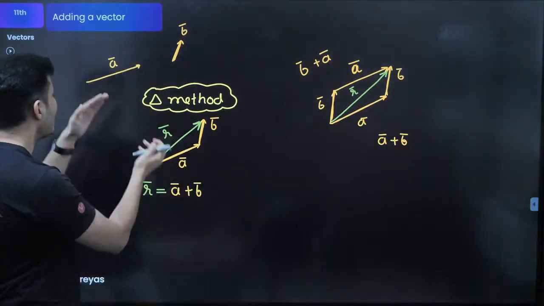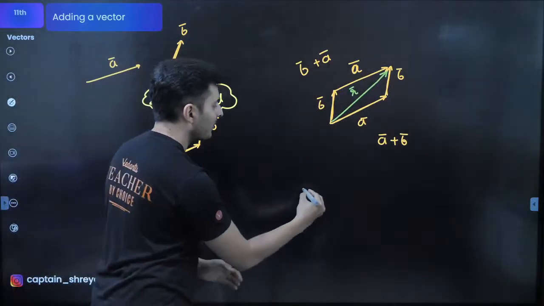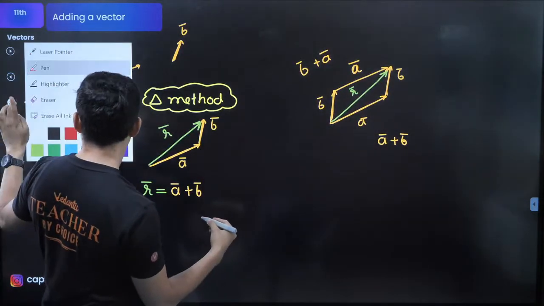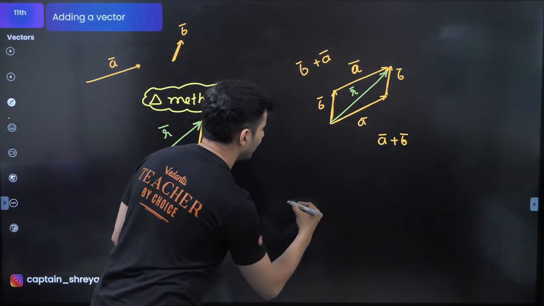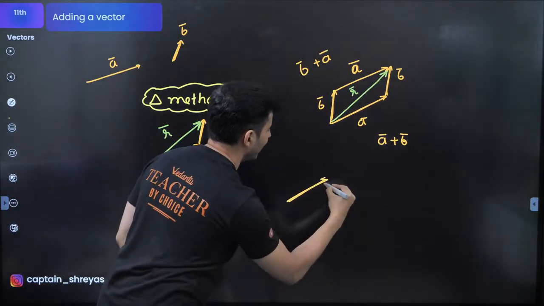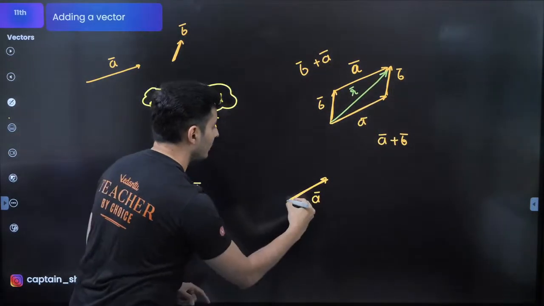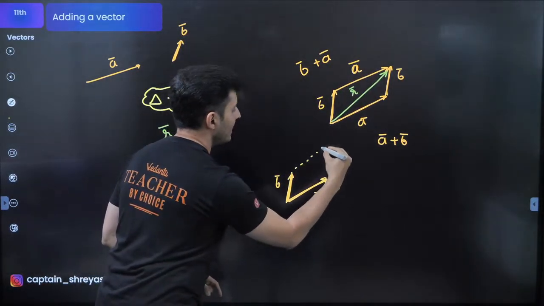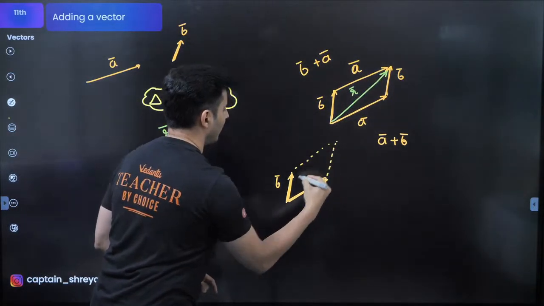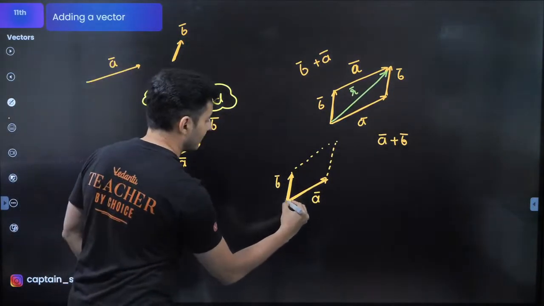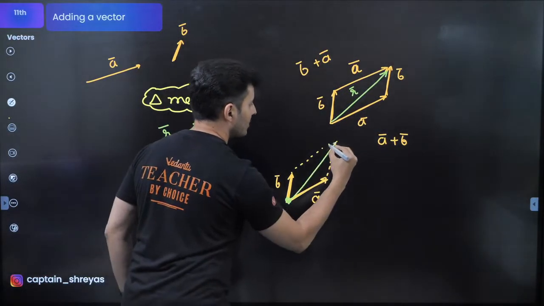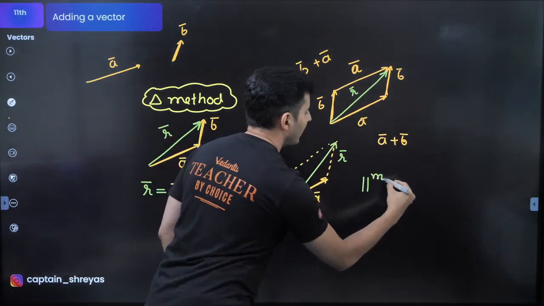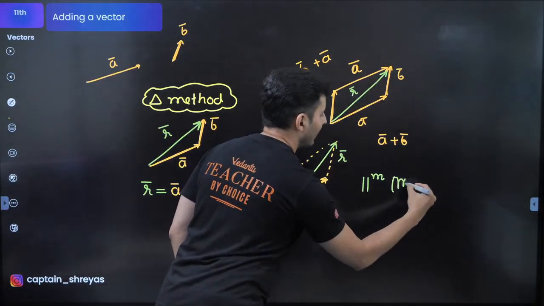All you need to do is, whichever vectors you want to add, just show the vectors starting from the same point, and just complete a beautiful parallelogram. And from their common vertex, just show the resultant. So this is often known as parallelogram method of vector addition.